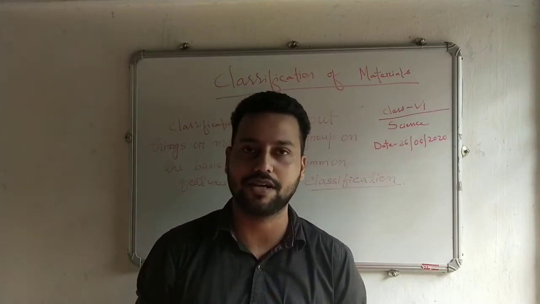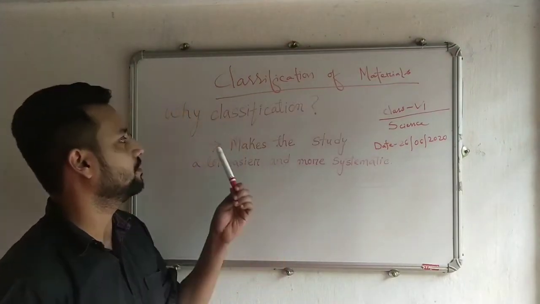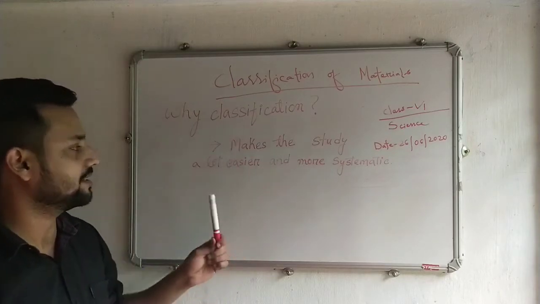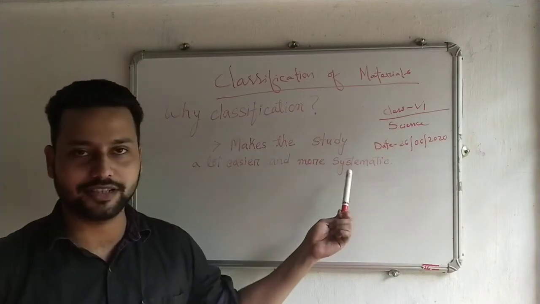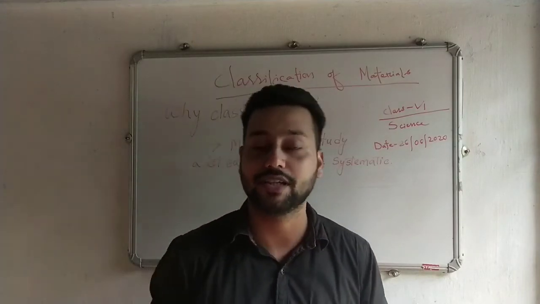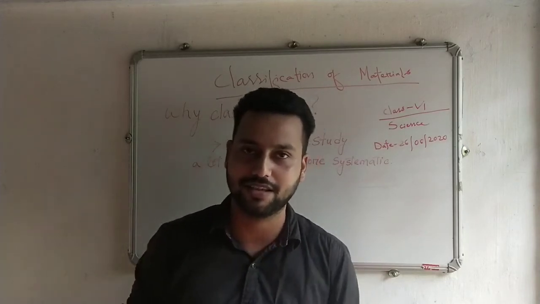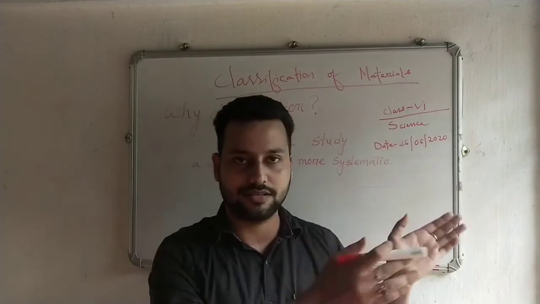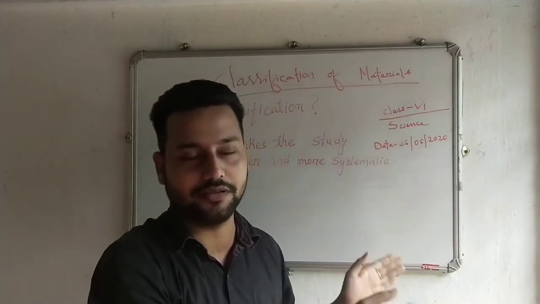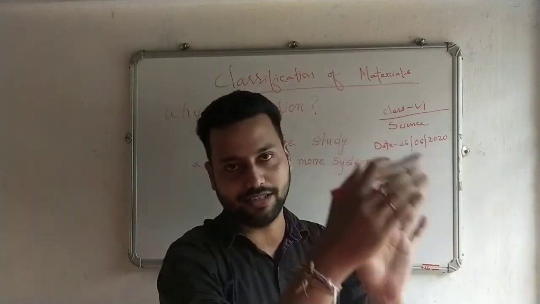Now we learn about why classification is needed. Classification is needed because it makes the study a lot easier and more systematic. For example, when we enter a library, we can see various kinds of books, but they are not merged in a single place. Suppose there are columns in the library. There will be a separate column for science books, a separate column for English books, a separate column for SST, etc.